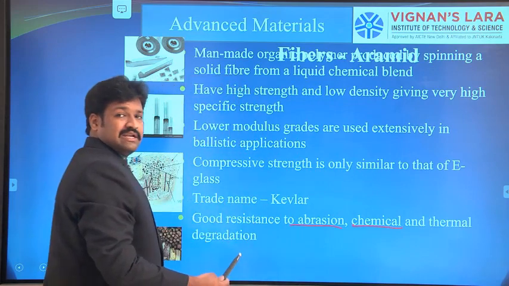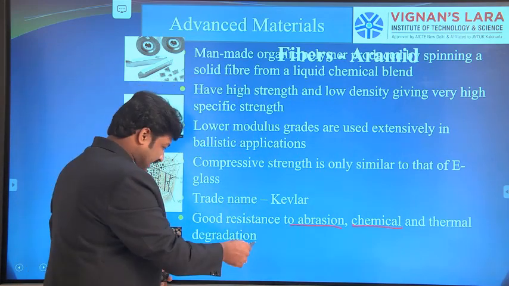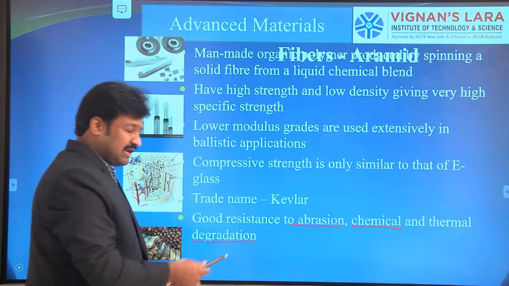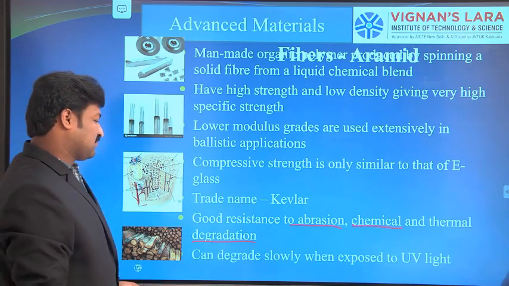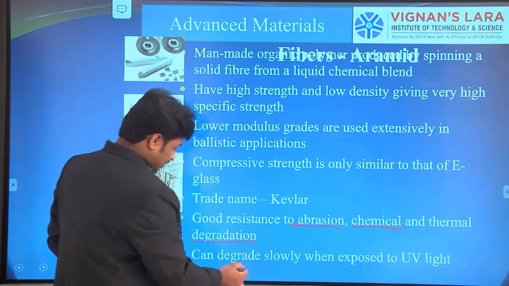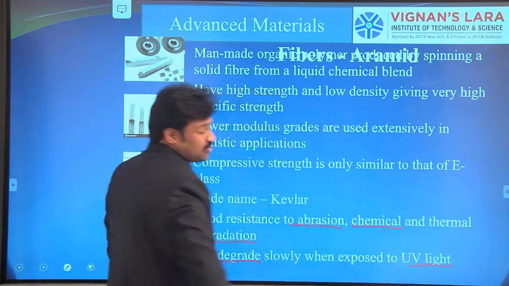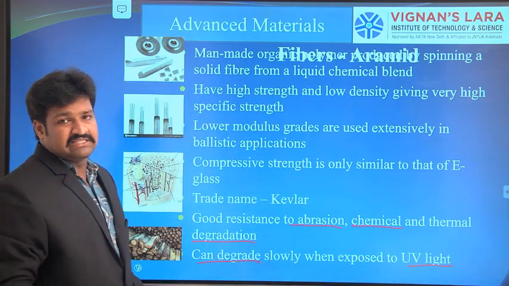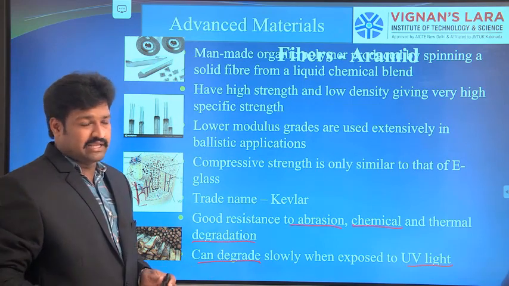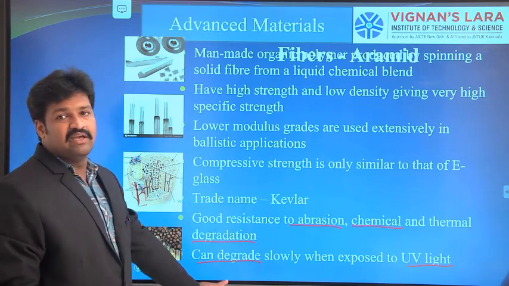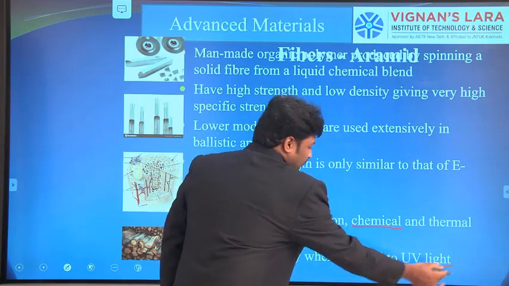But they are degraded by thermal or heat exposure, thermal degradation. They can also degrade slowly when exposed to UV light. Due to sunlight, the properties of the aramid fibers reduce. It means degradation takes place when it is exposed to UV light.